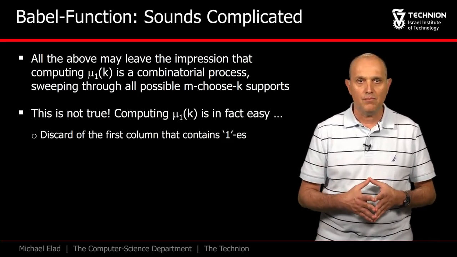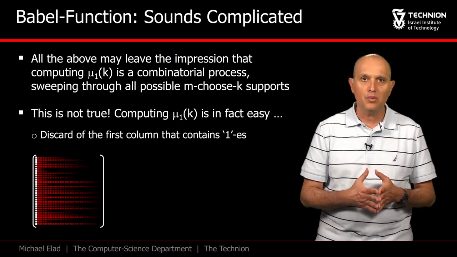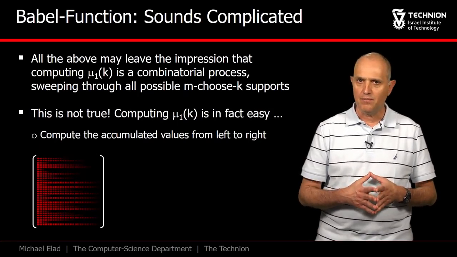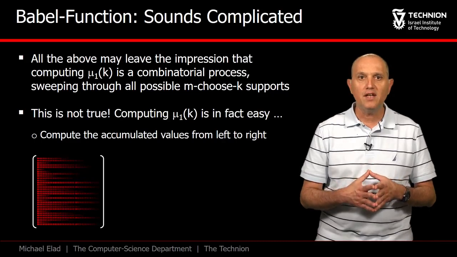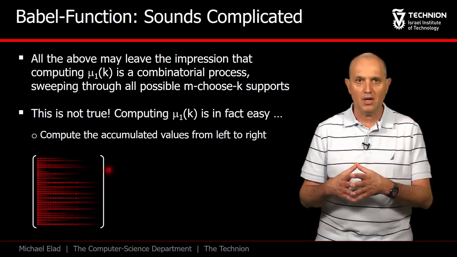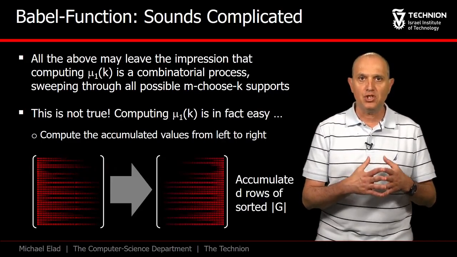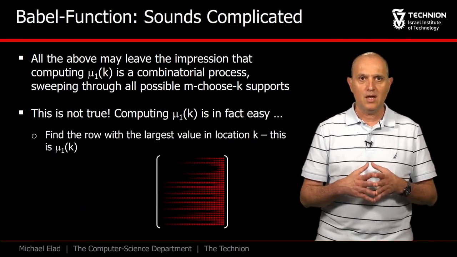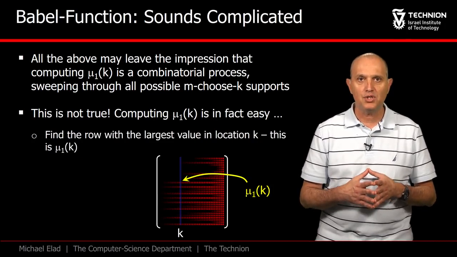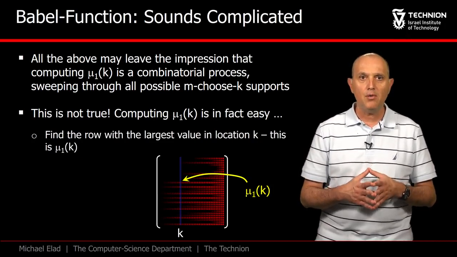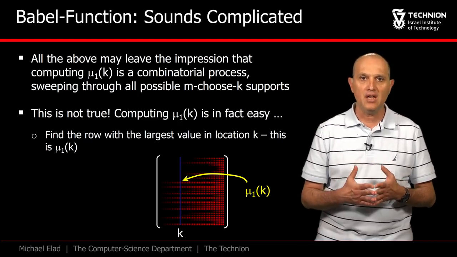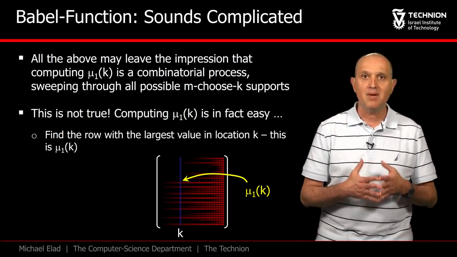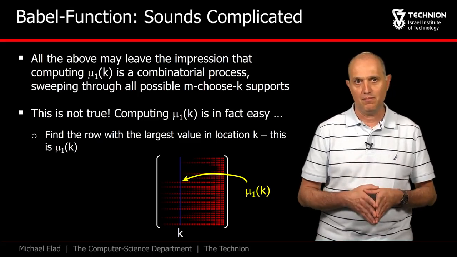We remove the first column from the resulting matrix, as these ones contribute nothing to the computation of the Babel-Function. We are nearly done. Now replace each row with an accumulated sum of it from the left to the right. That is, the first entry remains unchanged, the second becomes the sum of the first two, etc. As a last step, go to the kth column and search for the maximal value. The row it is found in defines the index j in the computation of mu1 of k. And the first k elements are in fact the set lambda. The maximal value itself is mu1 of k.